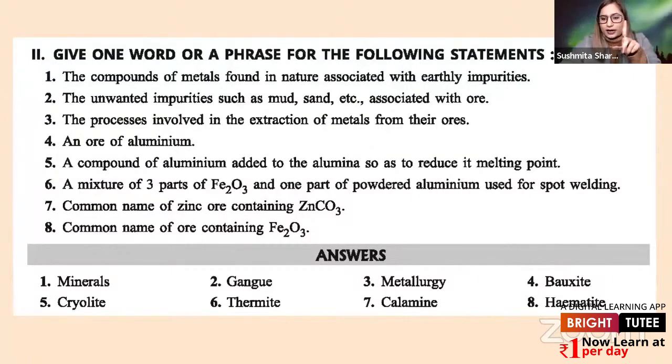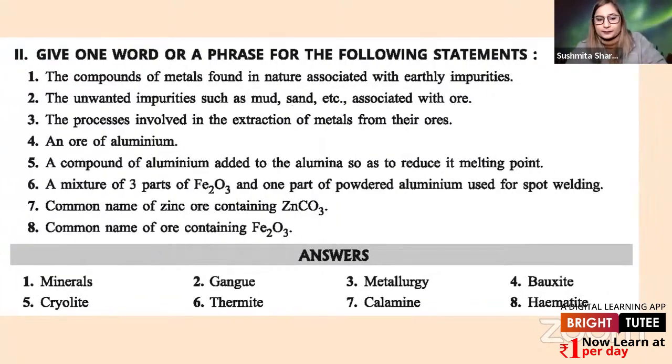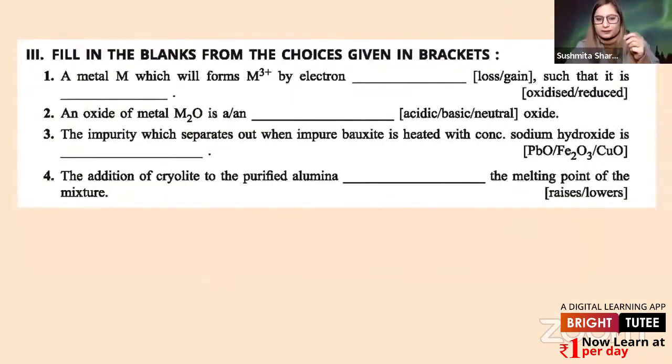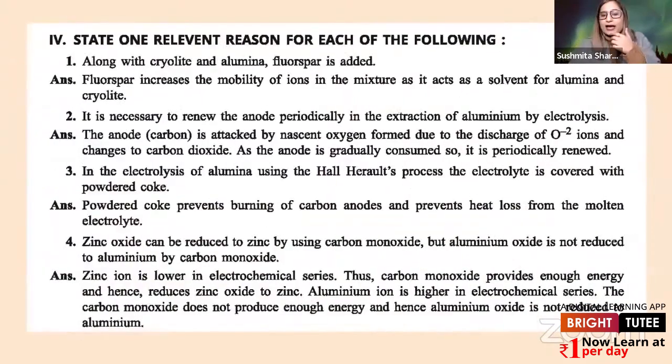As we just saw, we have a portion in which it has been asked, what is the name of this process? Yes, these kinds of questions. So this book contains that as well. Next thing, coming to fill in the blanks. Fill in the blanks are not actually in the question paper, but still we should already prepare for this kind of question. Next thing, we have one relevant reason. Give reasons has come in the 2 marks question, with 1 mark for each reason. Yes. So again, we have innumerable questions that can be formed from the same portion.